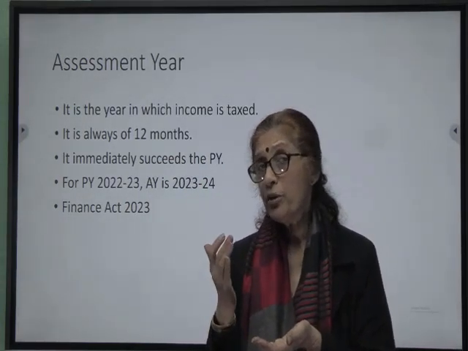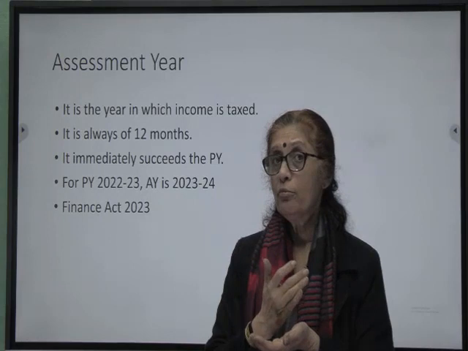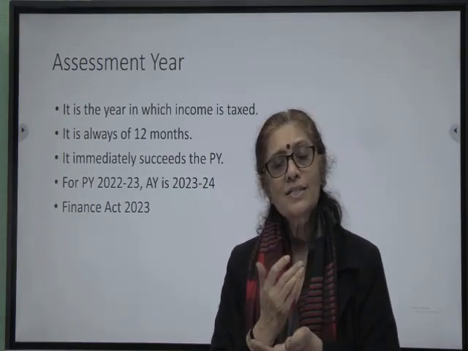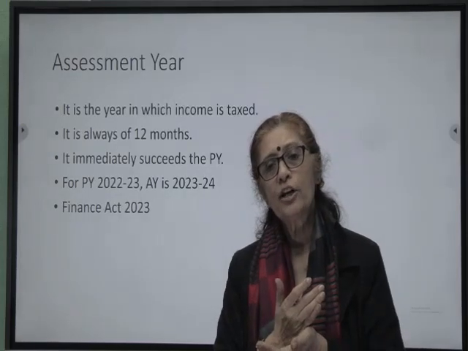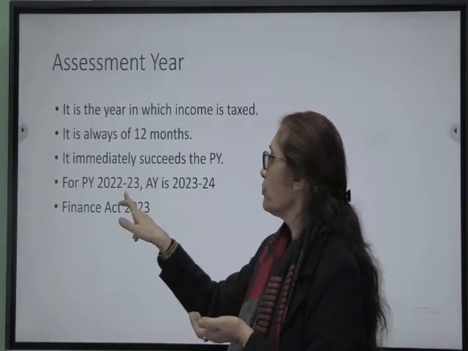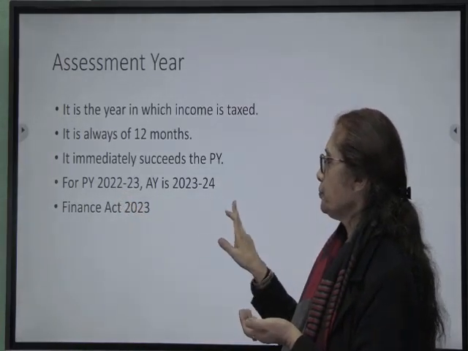So for the previous year 22-23, the assessment year will be 23-24. While the previous year can be a period of less than 12 months, given that the source of income newly comes into existence, assessment year can never be a period of less than 12 months. It is always a period of 12 months.